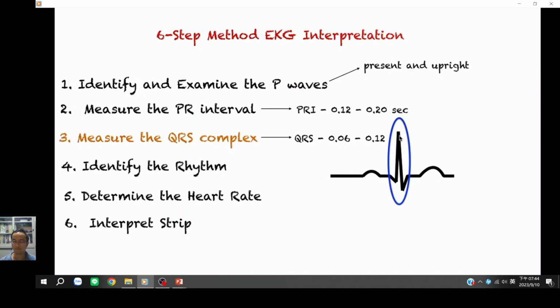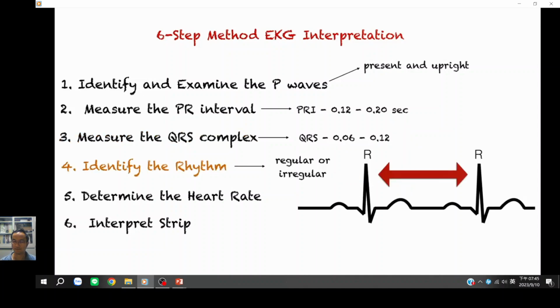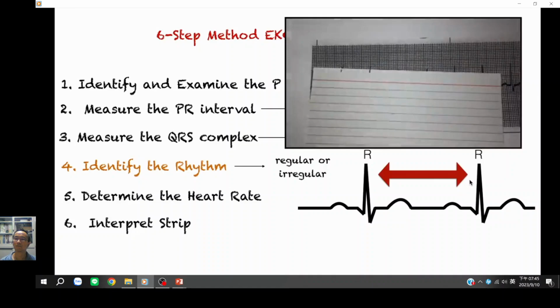Number 4 is we have to identify the rhythm of our strip. It could be regular or irregular. The way we do this is we measure the distance between R's and R's. Some people use calipers to do this, but really all you need is an index card. Mark your R's and march them with the rest of the R's. If they have the same distance, then your rhythm is regular. Otherwise, they are irregular.